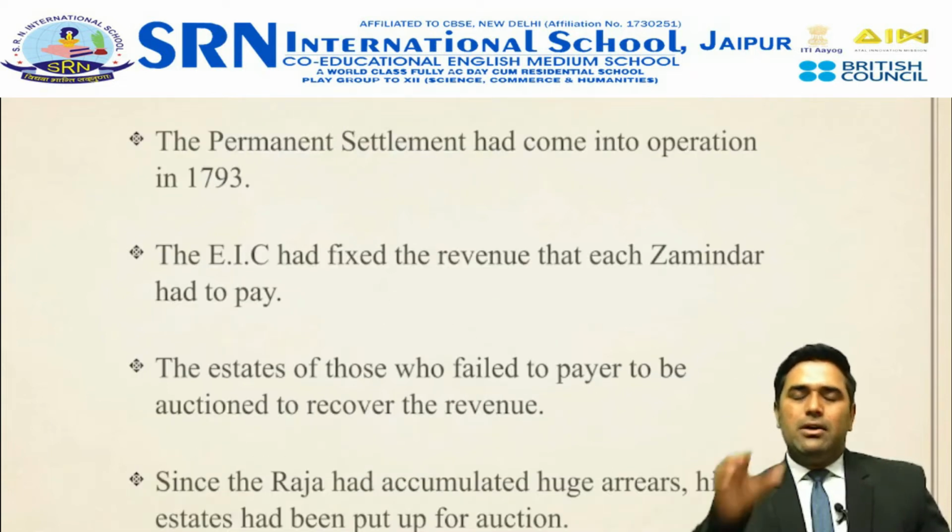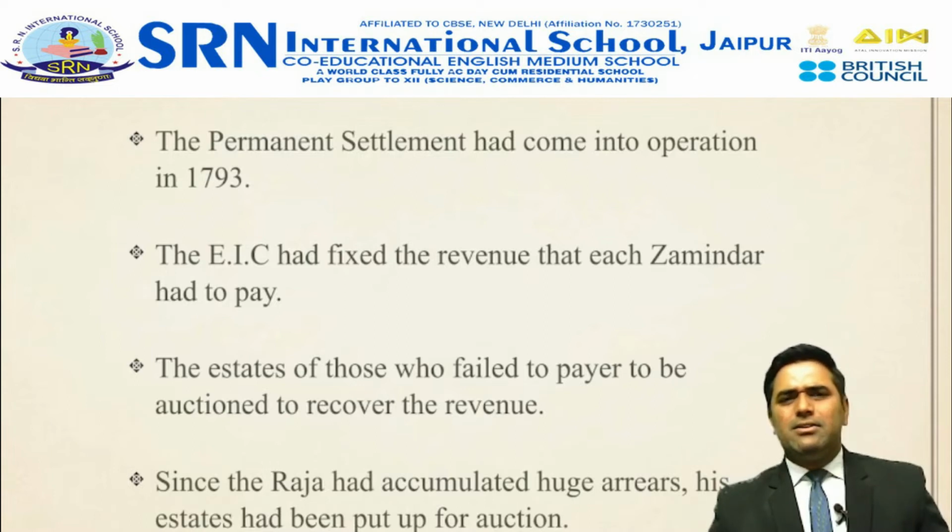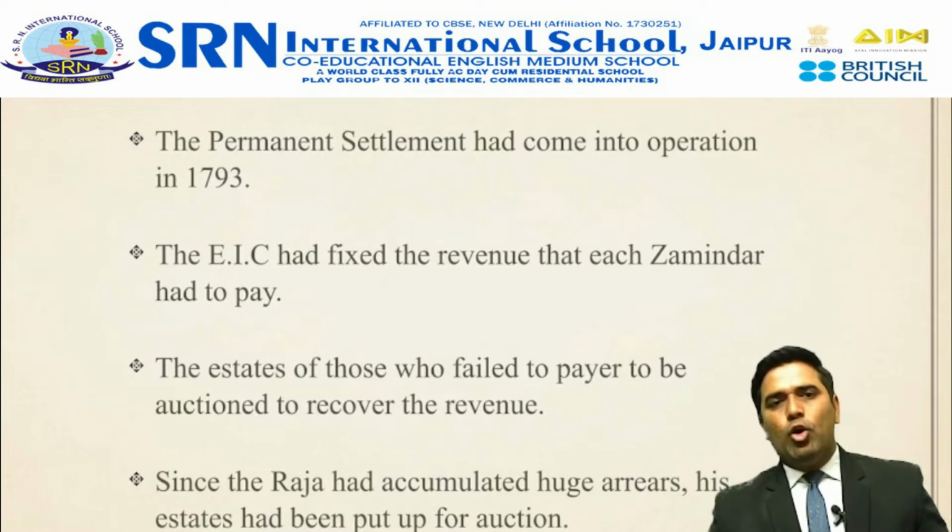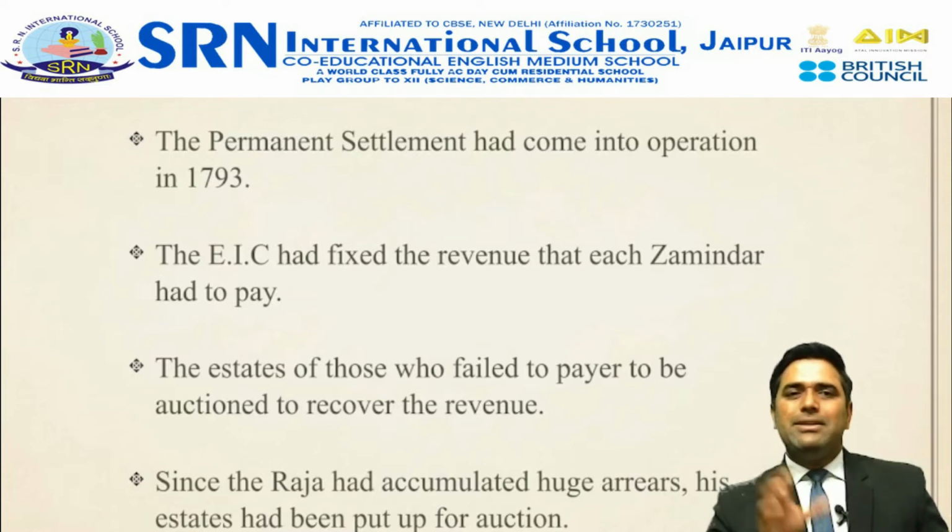So this auction took place in Burdwan, and under this system, in 1793, it was Lord Cornwallis who introduced the Permanent Settlement.